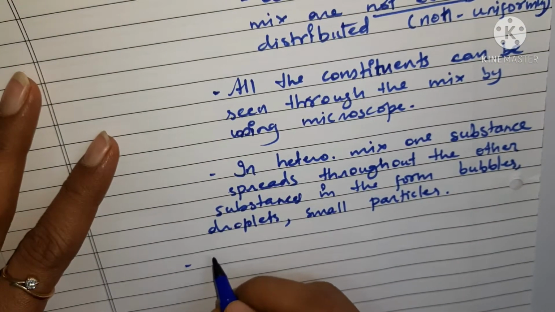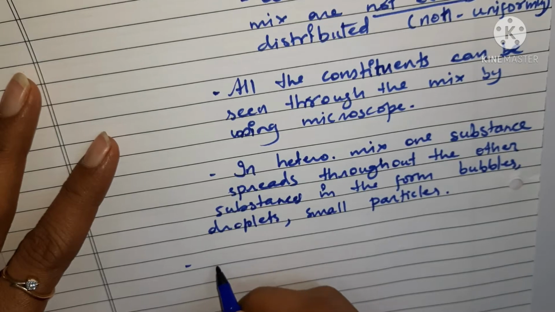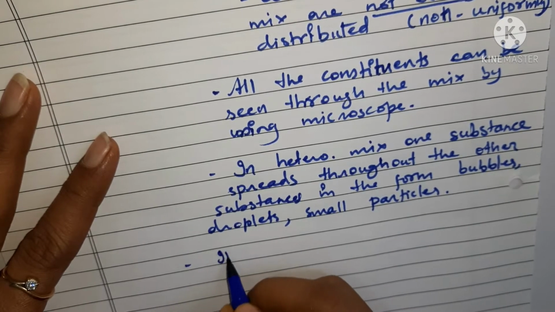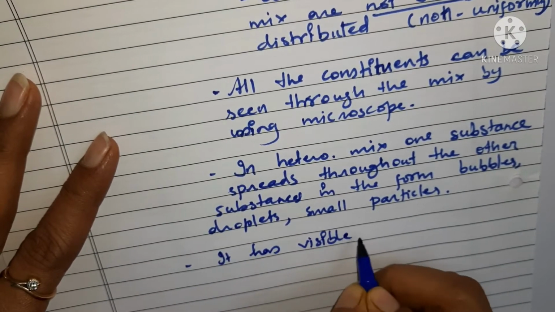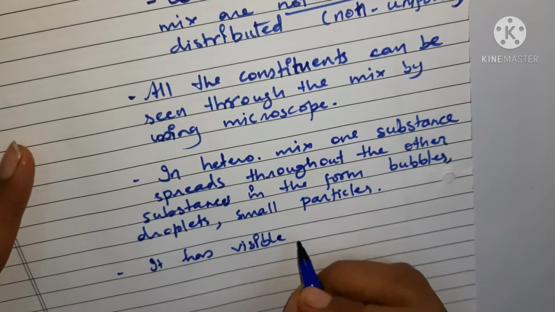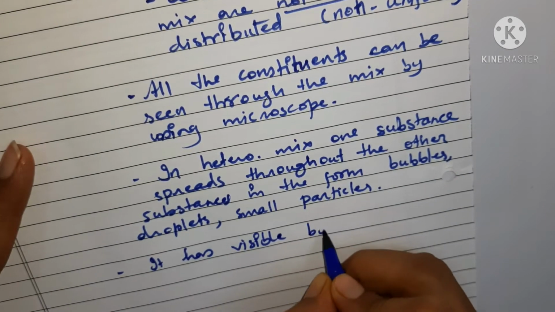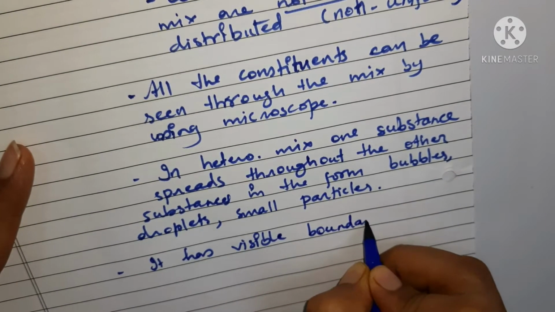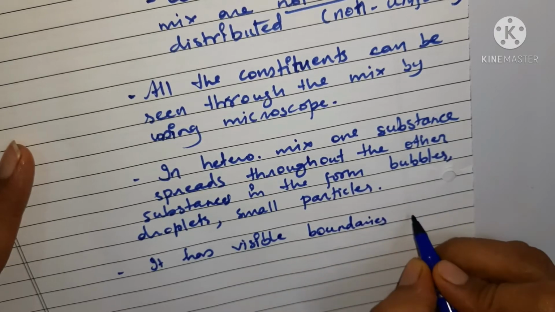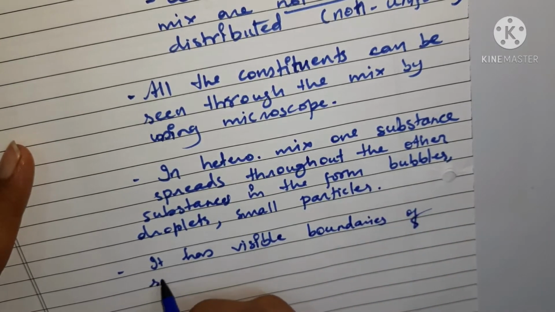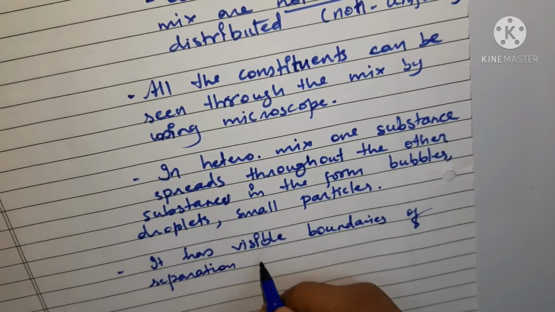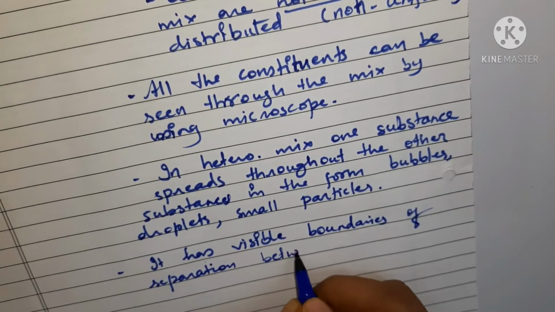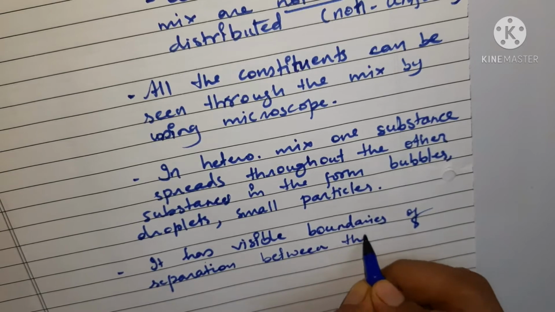So we can write here that these types of mixtures have visible boundaries of separation between the two substances.